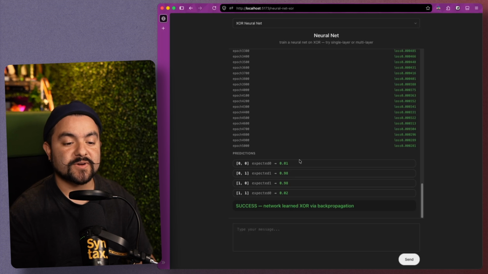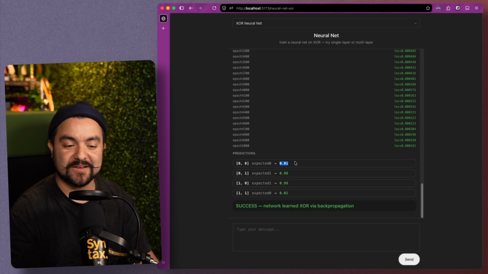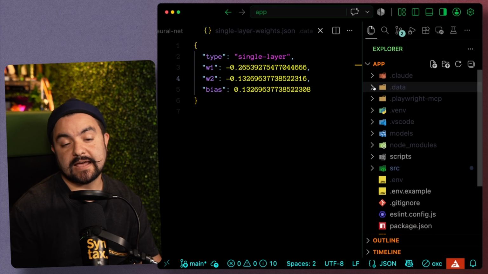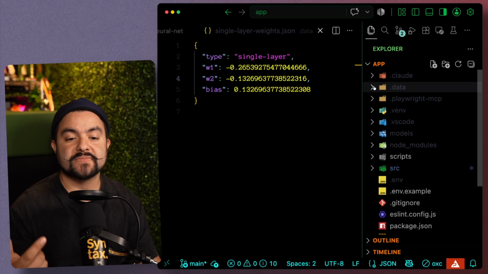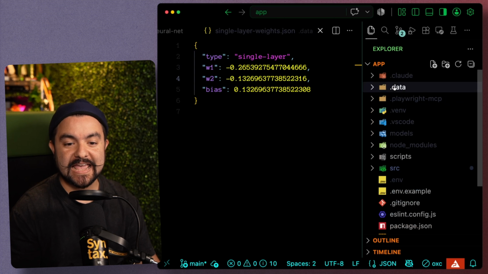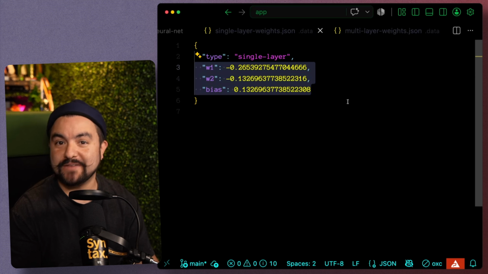So after all of those iterations, we have weight values for our neural network that, given two inputs, either false and false, false, true, true, false, or true and true, we get the expected outputs. And you can see this isn't perfect, but we do round these values, right? This rounds down to 0, this rounds up to 1, down to 0. Now, the main thing that I want you to see in the code is the fact that after we train these neural networks, it actually creates a file in the .data folder that contains the weights for that neural network. And so when we talk about a model, it's literally just a file with weight values inside of it.